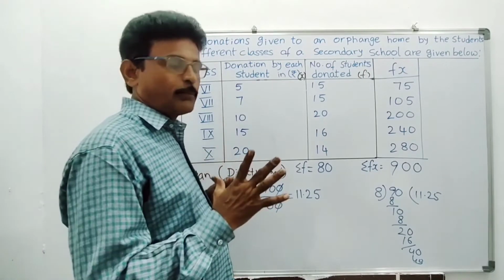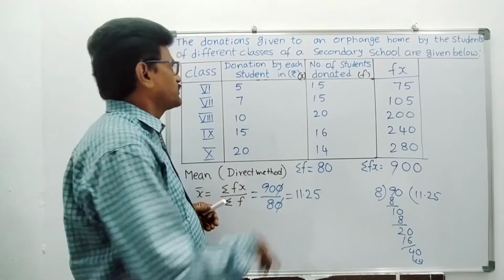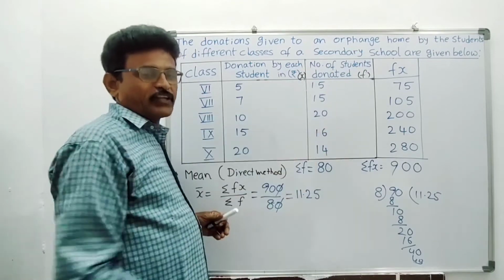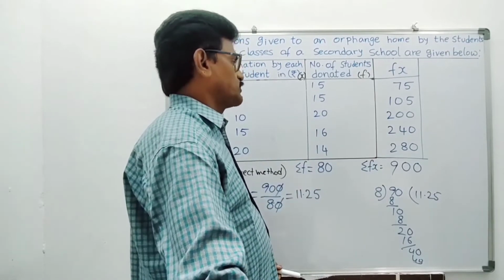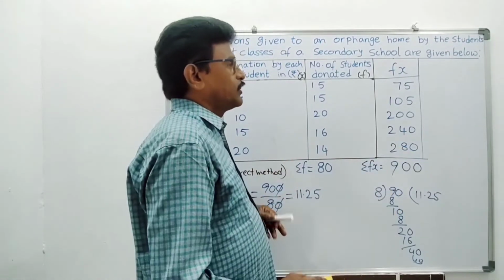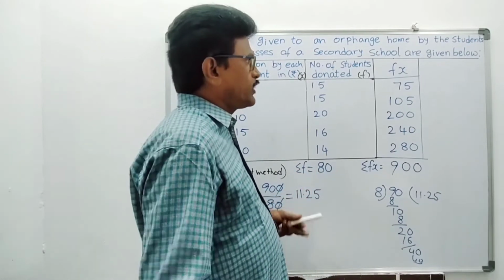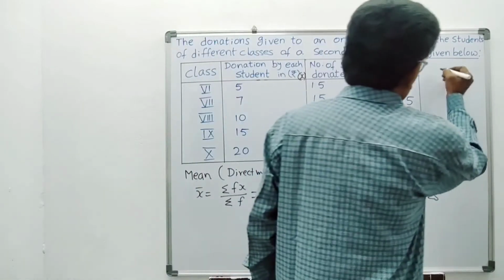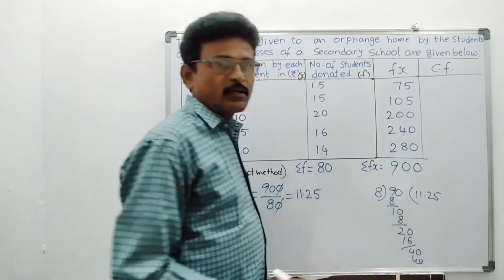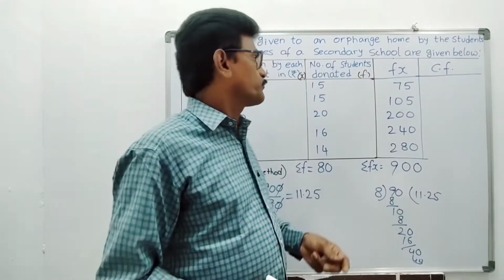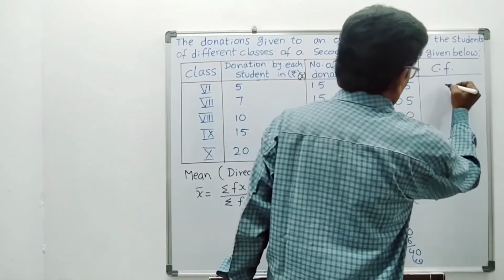Students, to calculate the median, one extra column is necessary, that is the cumulative frequency column. X values, corresponding frequency values, that one. Now I am going to rub out these fx values. Okay, this problem is completed. Now to find cumulative frequency, so that students don't get confused, here only I am writing the cumulative frequency. See, cumulative frequency can be in ascending order or descending order. I am going to write in ascending order. See here, 15. First you write 15 only.